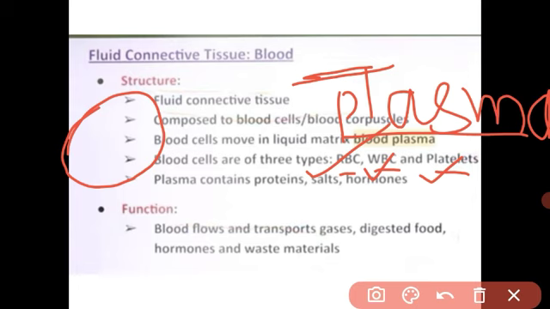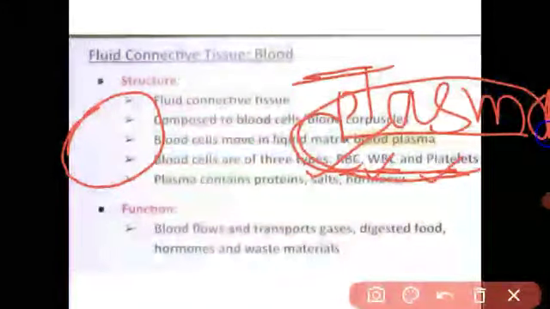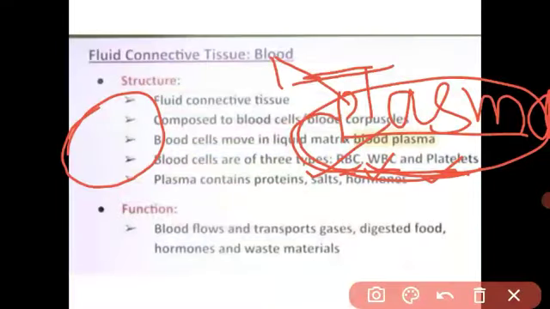Whenever there is some injury, the blood comes out of our body. If there are no platelets, the blood continues bleeding. The platelets clot the blood and prevent the bleeding. Understood? These three cells are present in the plasma. This together is called the blood. समझ में आ गया? ब्लड क्या है? ब्लड में WBC, RBC और प्लेटलेट सेल्स है. एंड these cells are present in the plasma, which is the matrix.